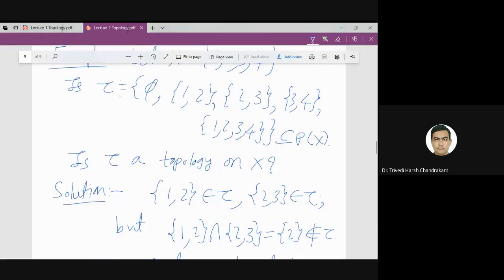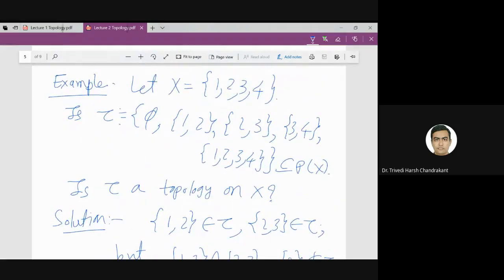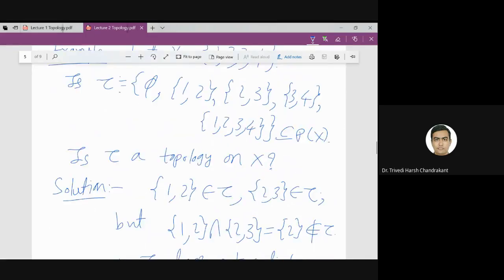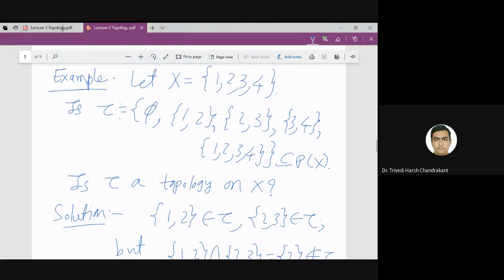So now tau is not a topology. For this tau we cannot discuss open sets because it is not a topology anyway. If it is a topology, then its elements will be called open sets.